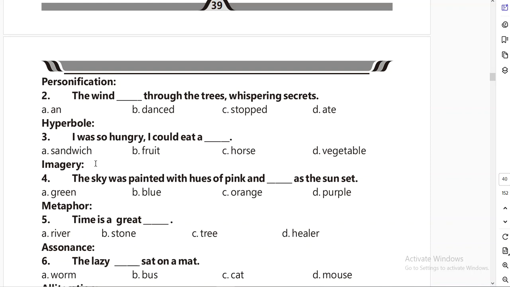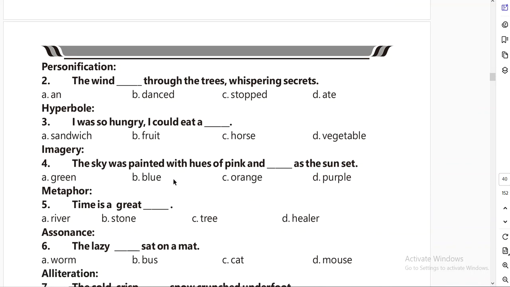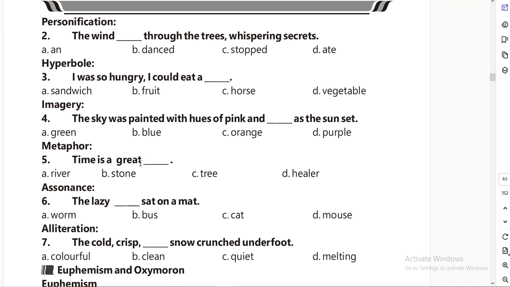Then comes imagery. The sky was painted with hues of pink and purple at the sunset. Okay, there are some other colors: green, blue, orange, purple. Orange can also be the answer, but the word pink is given, so pink and purple are matching. So the answer is D. Then comes the metaphor: time is a great healer. Answer is D.